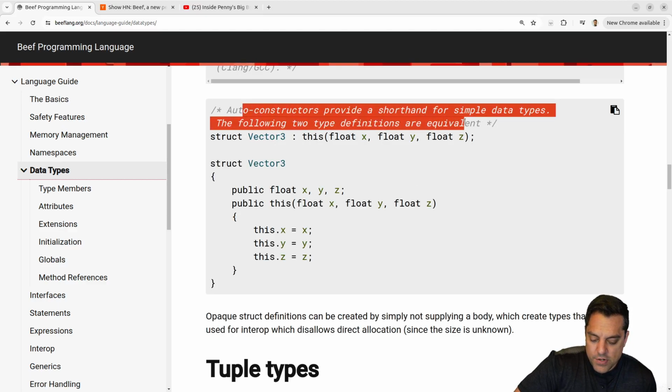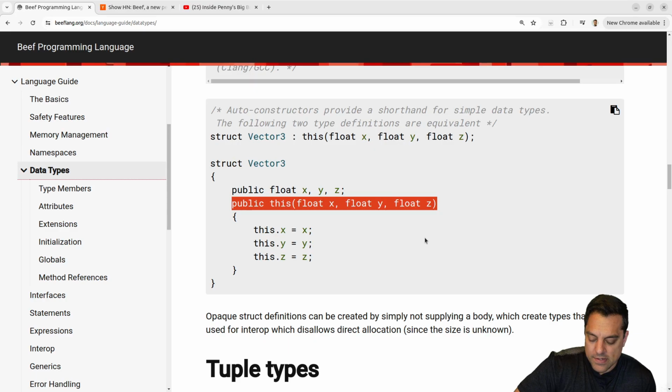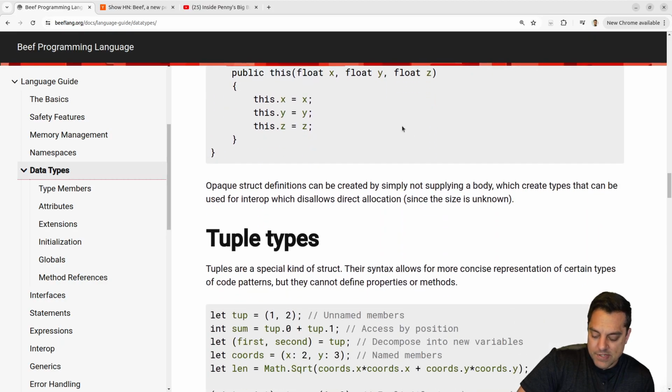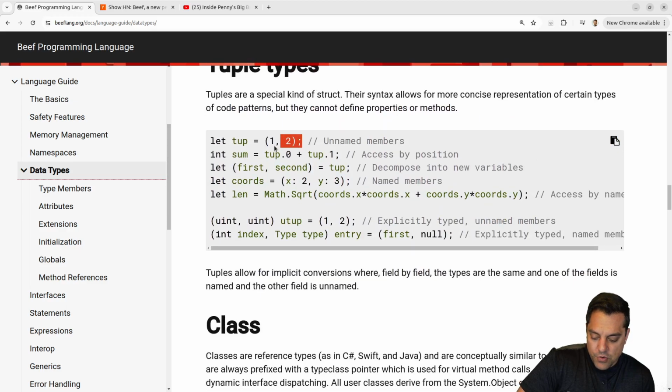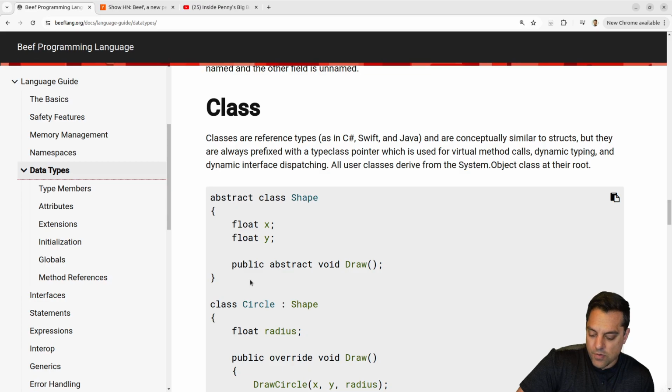Auto constructors provide a shorthand for simple data types. Yeah, for this struct, you just sort of want these here. In D, we call these struct literals, which basically gives you all of your constructors for free, minus a constructor with no parameters, right? It's just the initial values of the types. Now this is kind of cool here. You get tuple types. So I like this equals tuple. This is a really nice way to just create some tuples here. Some math functions. Okay, cool.